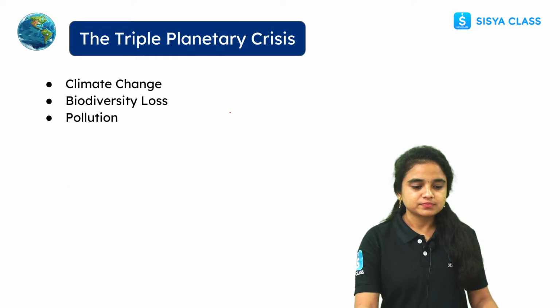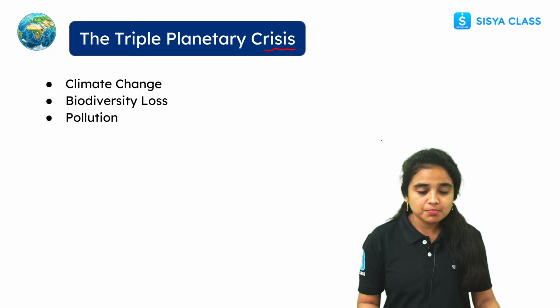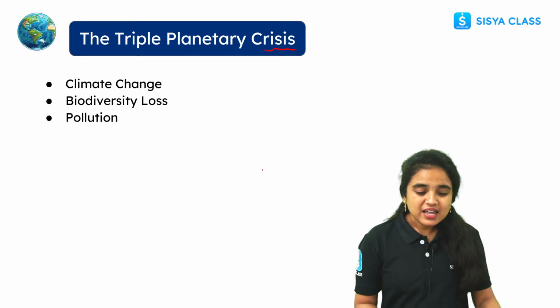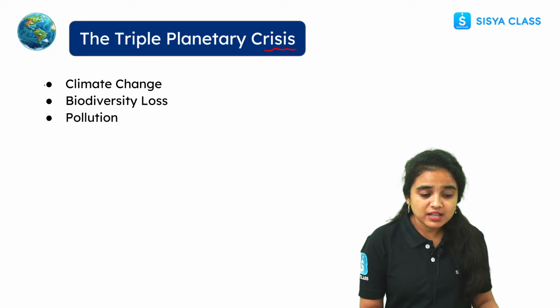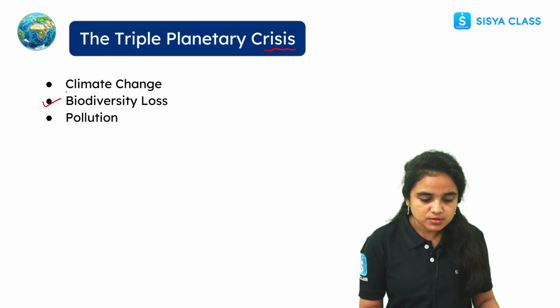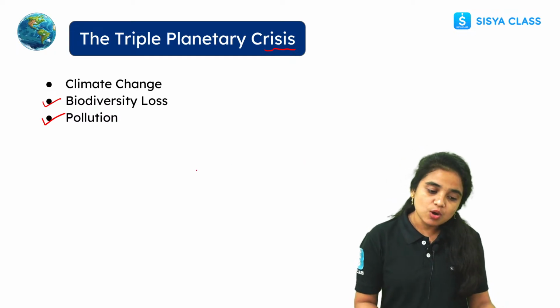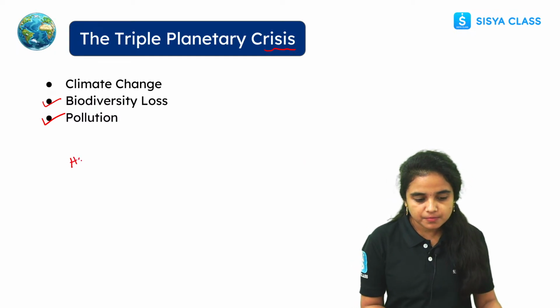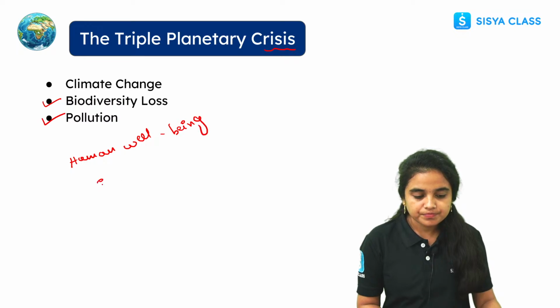Right, students? Okay, now let us see the triple planetary crisis. What do you mean by triple planetary crisis here? Here it is the combined crisis. What do you mean by combined crisis here? It is the combined crisis of climate change, and biodiversity loss, and also the pollution which threatens our earth's ecosystem and also the human well-being.